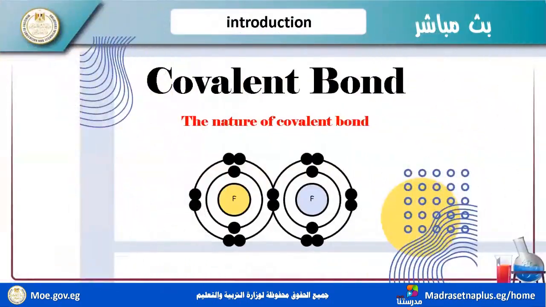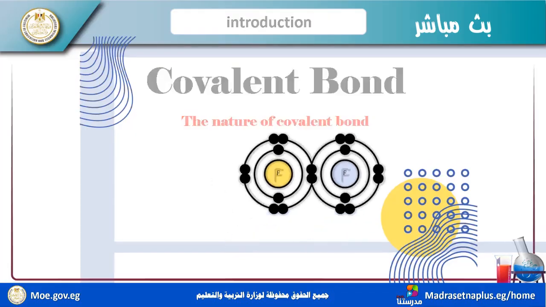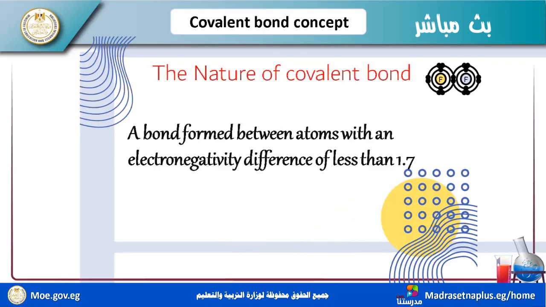What is the nature of the covalent bond? We know the behavior of atoms: gain, lose, or share of electrons. Now we must know what covalent bonds mean. Covalent bonds are formed between atoms with an electronegativity difference of less than 1.7.